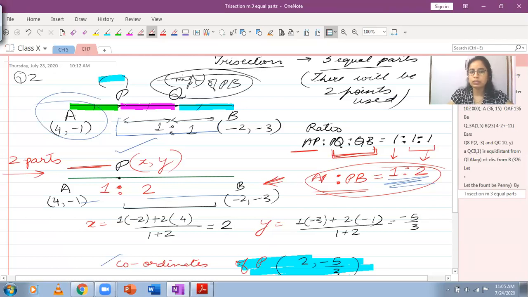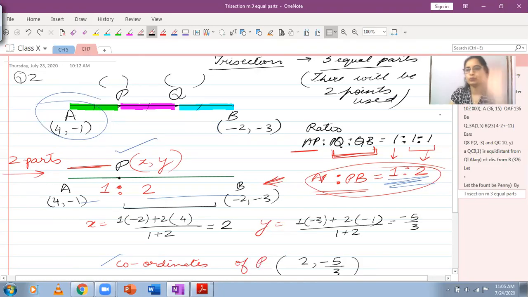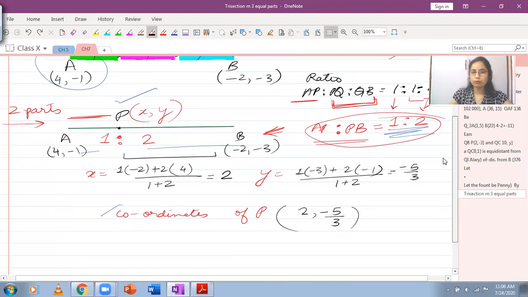So I will be using this thing, midpoint. Rather than using the ratio 2:1, I'm going to use the concept that Q acts as the midpoint of the line segment PB, and then I can find out the coordinates of Q.